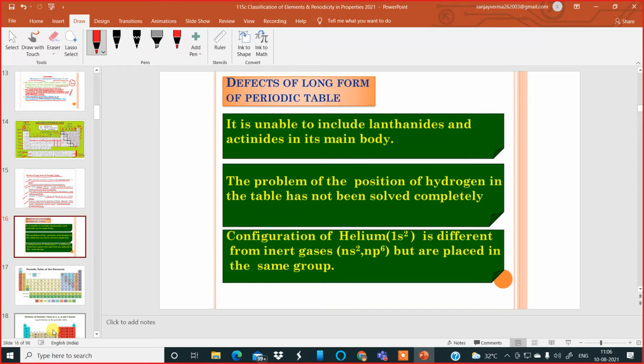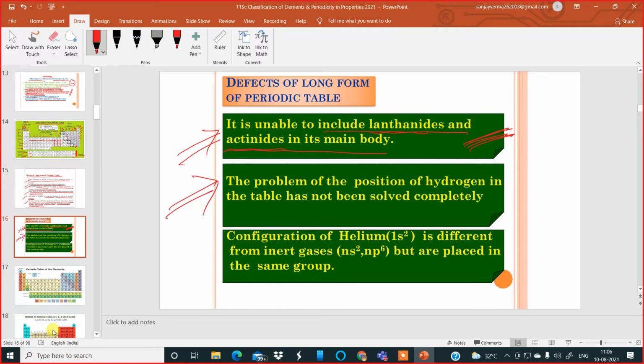The long form of the periodic table, even today, is unable to include the lanthanides and actinides in the main body of the periodic table. Today also we have this problem. We have to study the lanthanides and actinides even today out of the periodic table separately as lanthanide series and actinide series. Okay, that is the first defect.